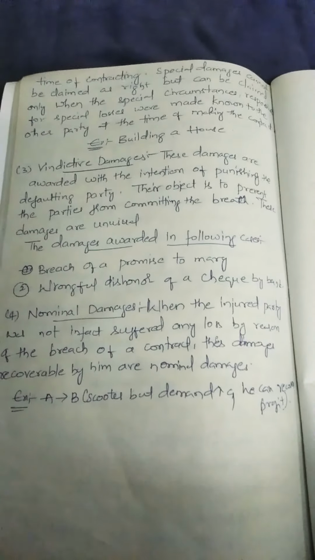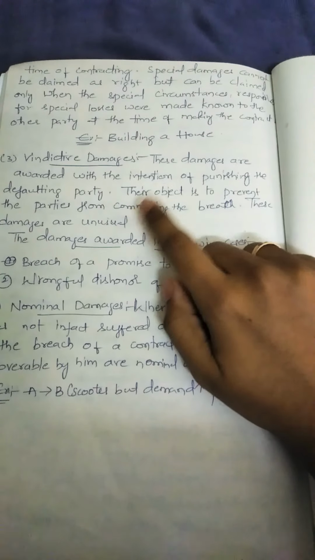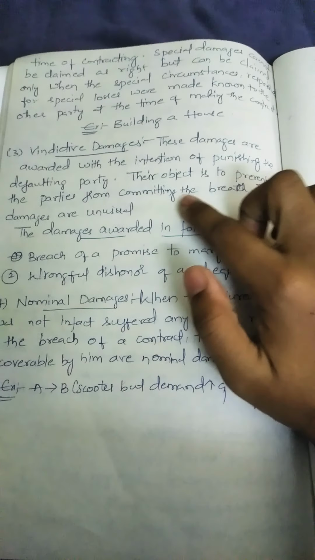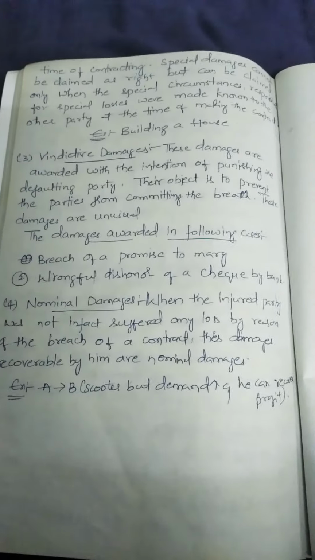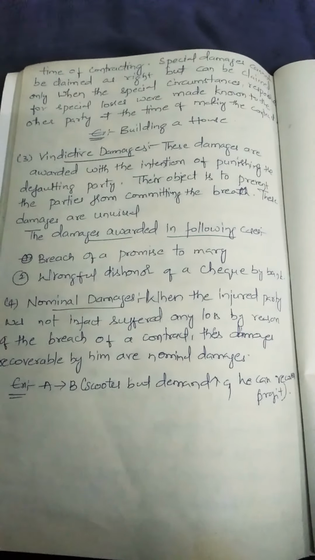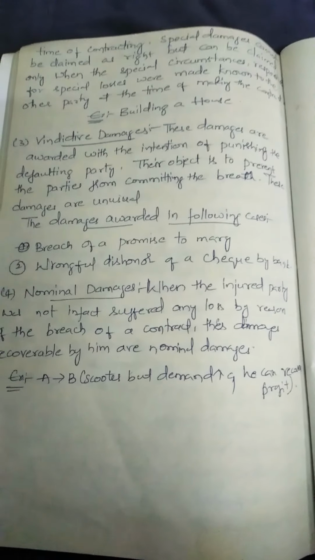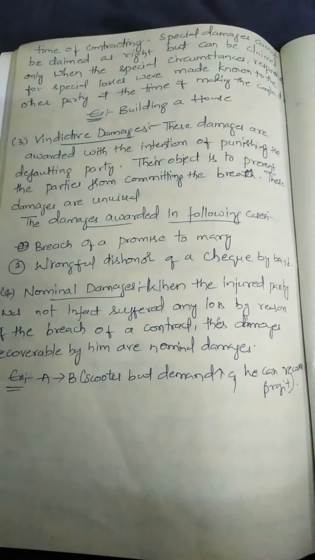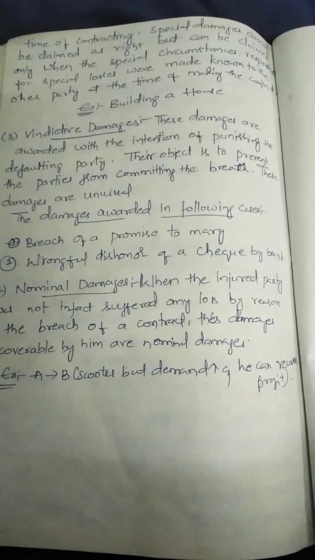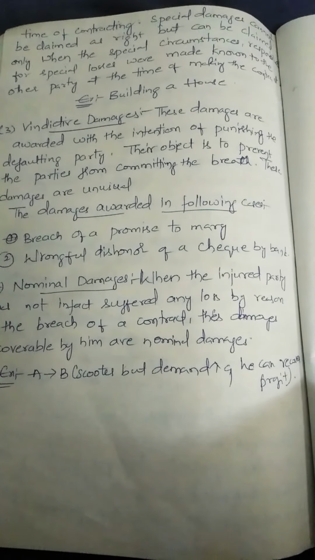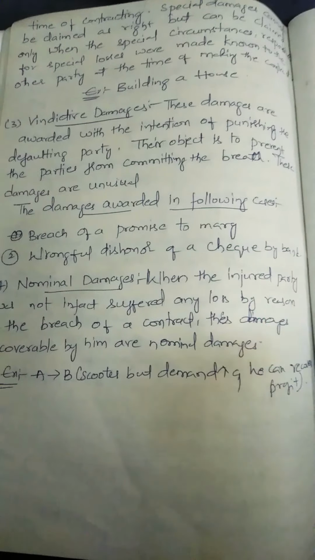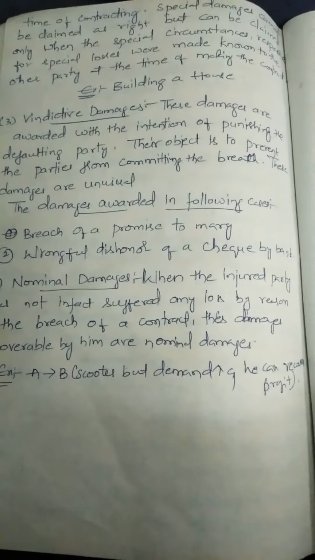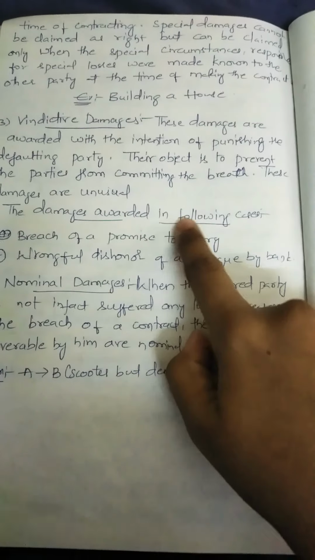Okay, next one is vindictive damages. What are the vindictive damages here? These damages are awarded with the intention of punishing the defaulting party. Their objective is to prevent the parties from committing the breach. These damages are unusual, and they are not awarded as a compensation, but with the intention of punishing the other party who is going to make the breach of a contract. To stop that person, these damages will be awarded as a punishment.